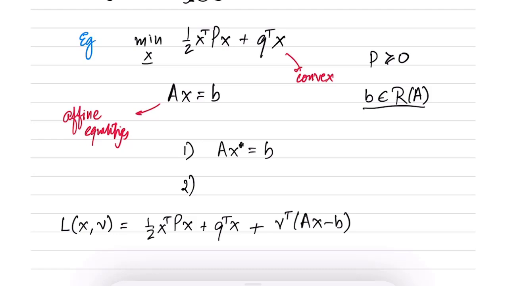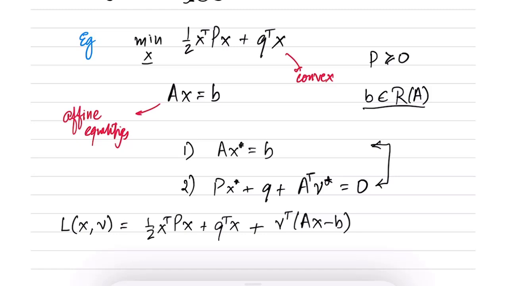The derivative of this with respect to x should be equal to 0. So we obtain that P x star plus q plus A transpose nu star is equal to 0.